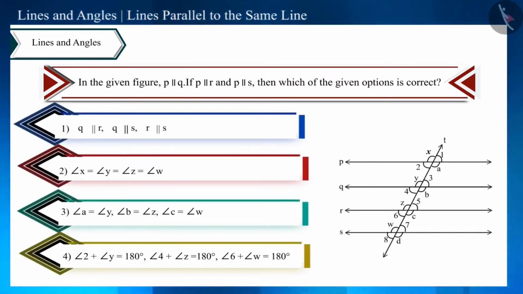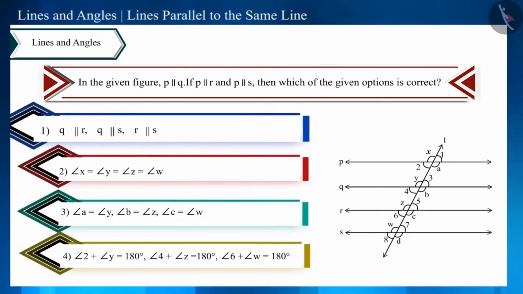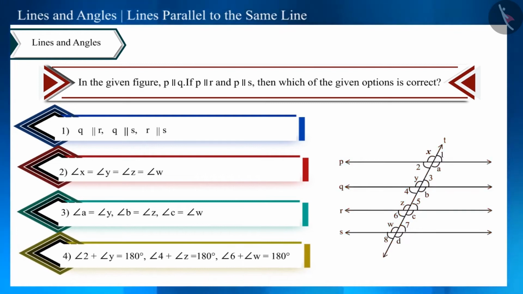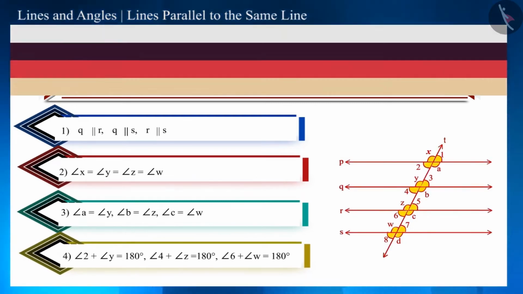By looking at all these results, we can say that the number of parallel lines does not affect their properties. All those properties that apply to two parallel lines apply to them too.